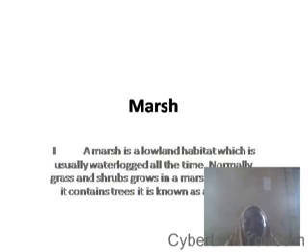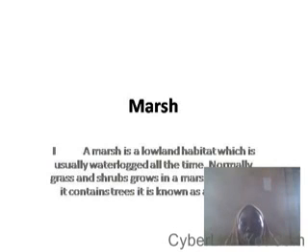However, if there is a presence of trees in a marsh, that marsh is known as a swamp. Remember, I told you a marsh is usually a lowland that is usually waterlogged or flooded at all times, and grasses and shrubs grow in it. However, when a marsh contains trees, it is called a swamp.